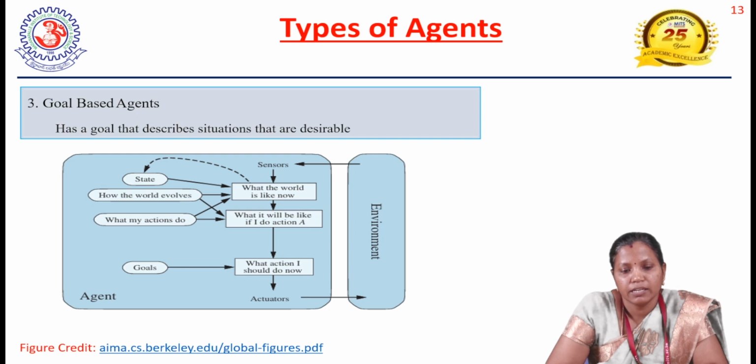If you observe the figure, the agent is going to receive the percepts by means of sensors, and then the current percept information as well as the previous state information, which is maintained in the internal state, and based on that, what action I have to choose so that I can reach my goal. So that could be the goal based agent. So it has to maximize the performance measure.